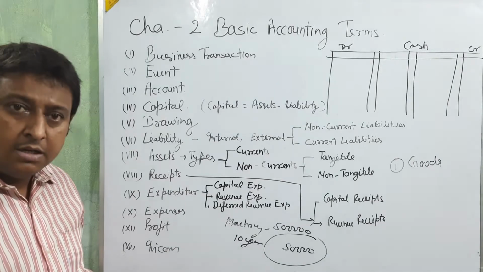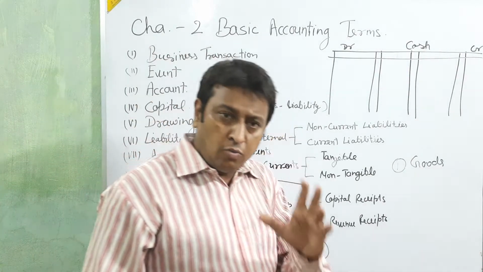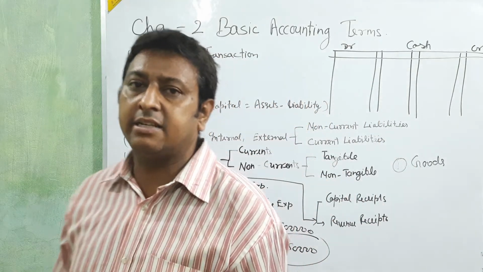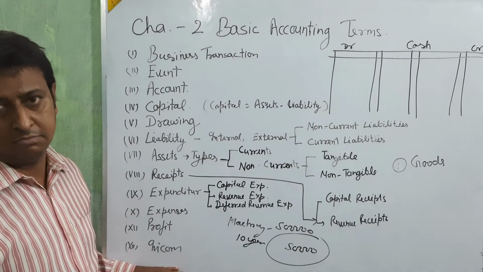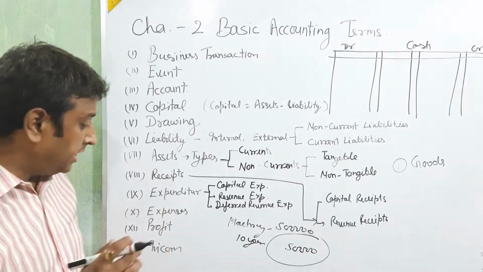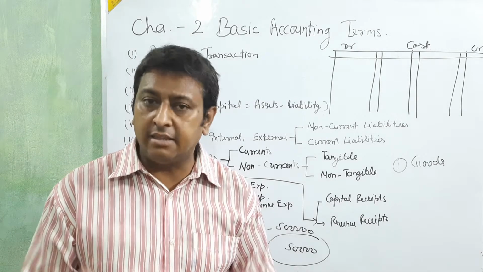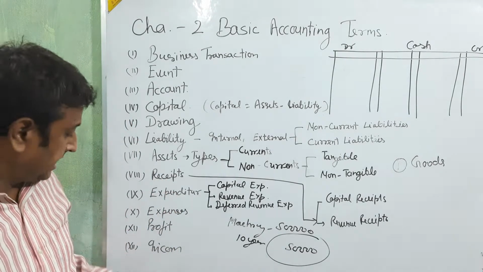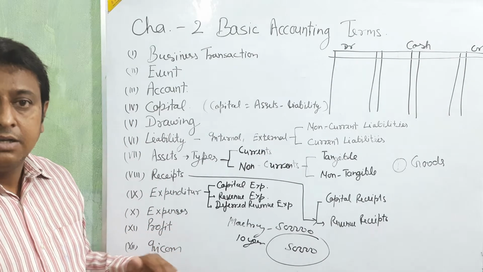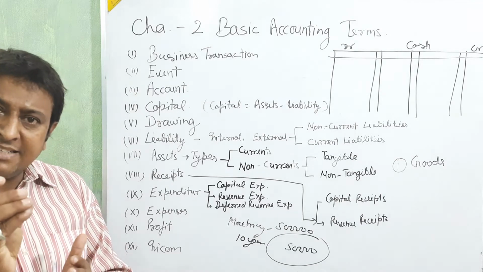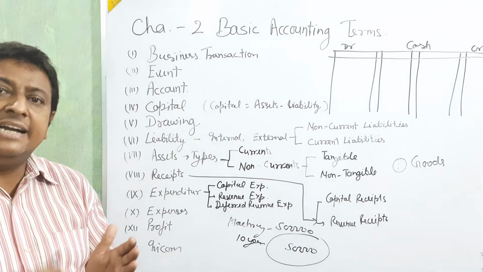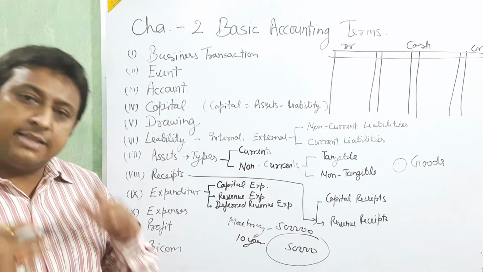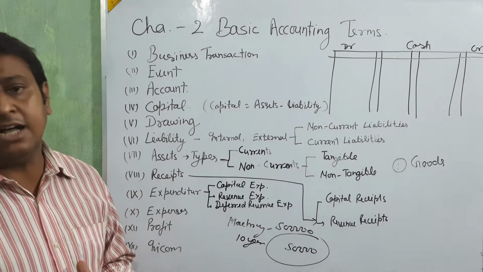And income is how much amount you receive for selling that thing, less its cost. If you sell anything for 10,000 and the cost is 9,000, 1,000 is income. But profit is sell price, less cost and less other expenses also.